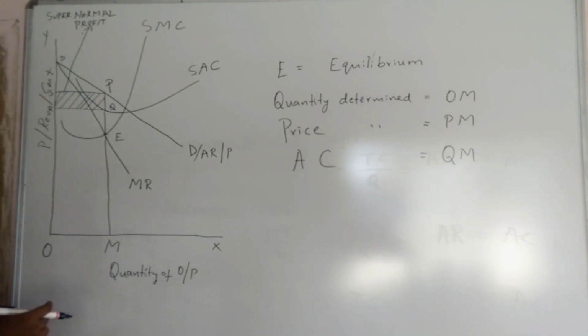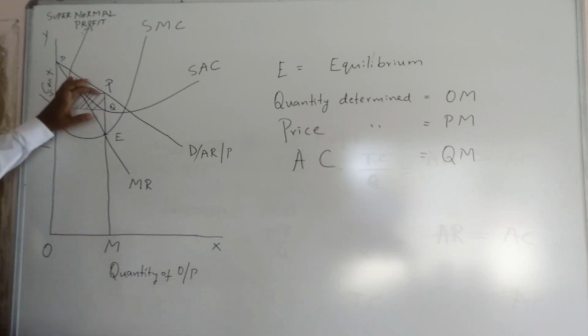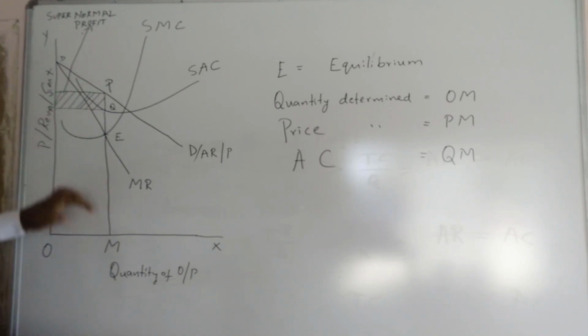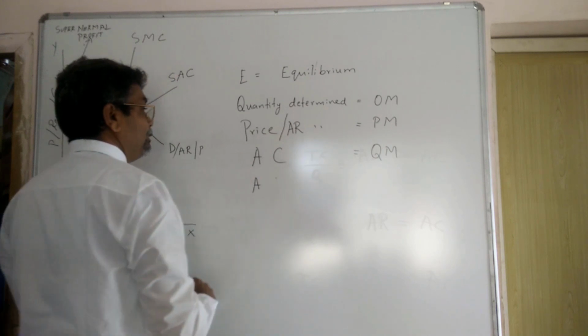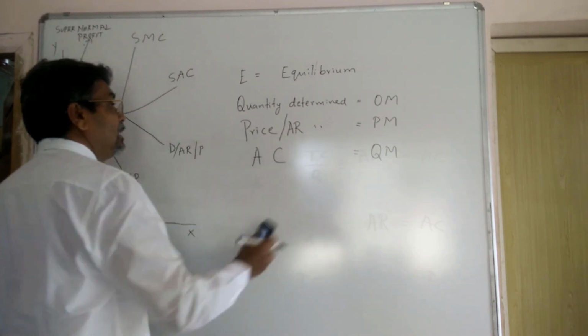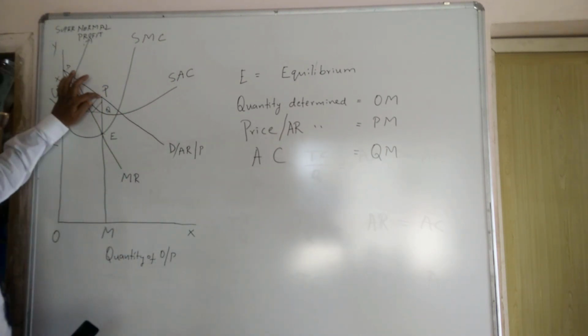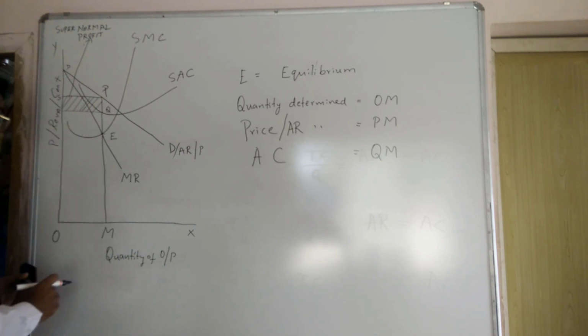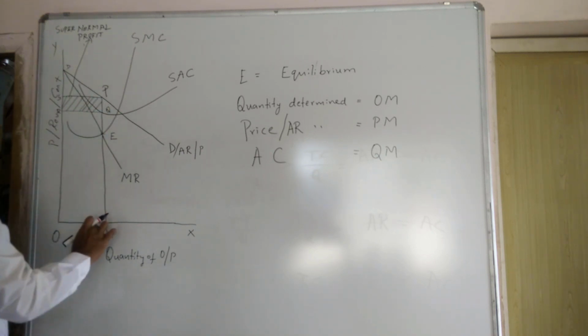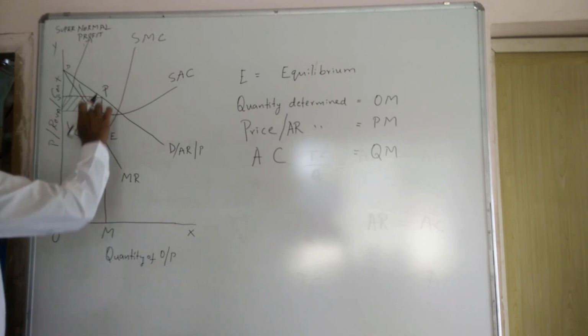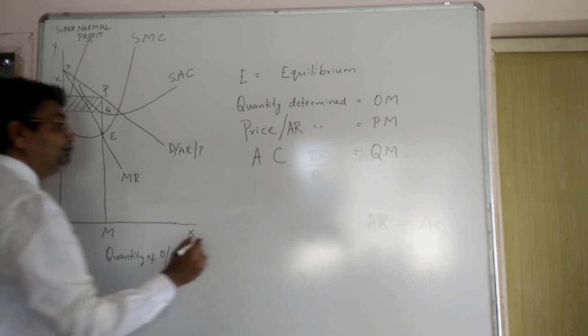Then the price is PM. Therefore, PM is up to this extent, and QM is from here to here. PM is greater than QM.